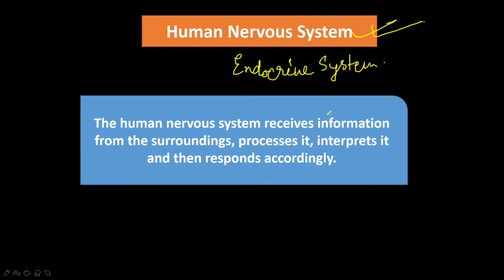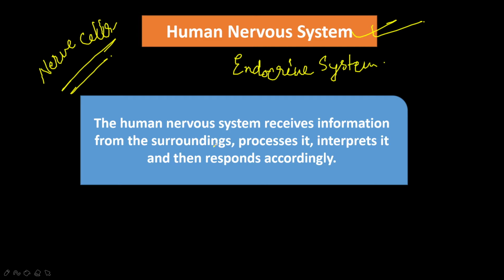So what is the nervous system? A system which is made up of nerve cells. The nerve cell is the functional unit of everything. A system made up of nerve cells is called the nervous system, and the function of the nervous system is to coordinate the activities which take place in our body.